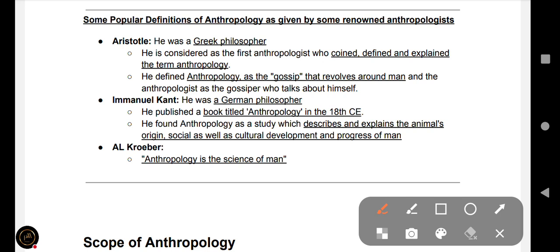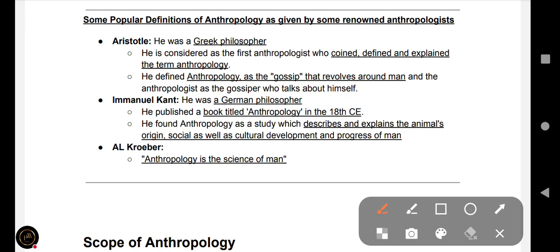Aristotle defined anthropology as gossip, and here he describes the anthropologist as a gossiper.